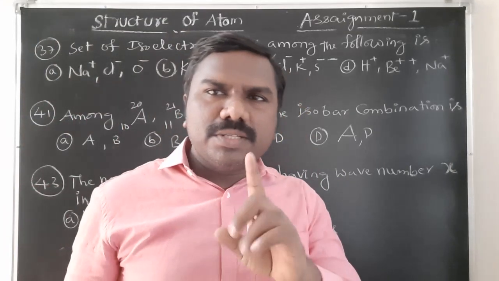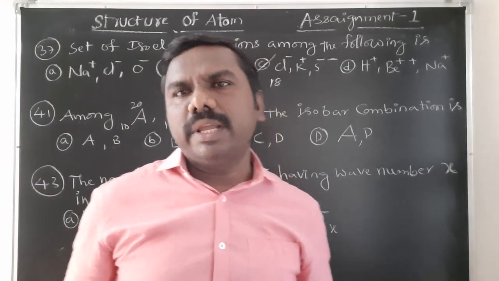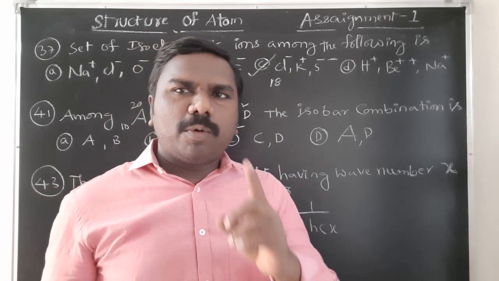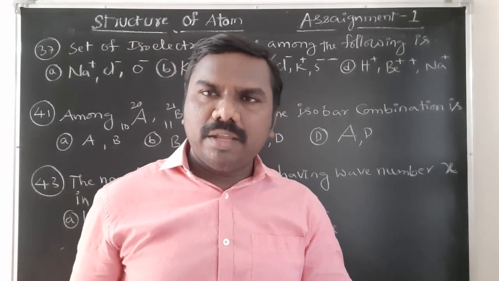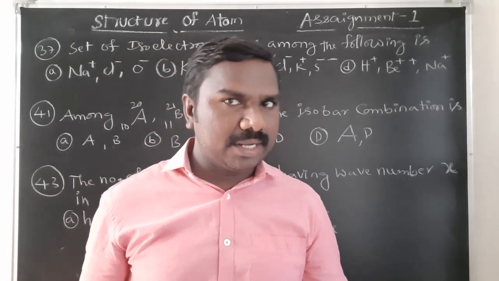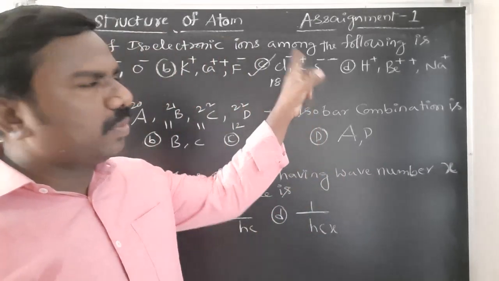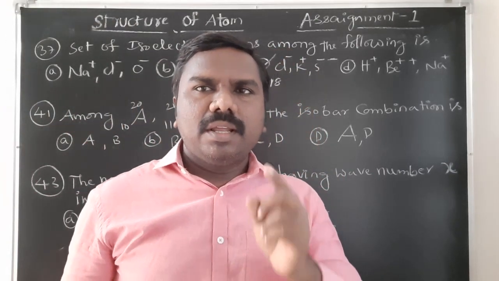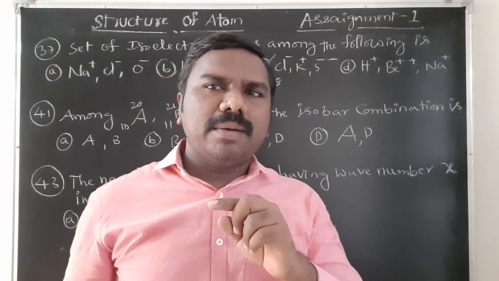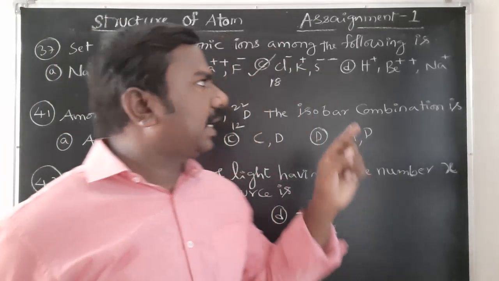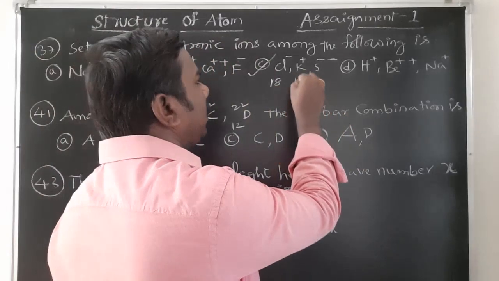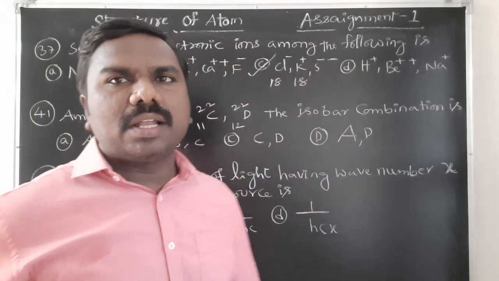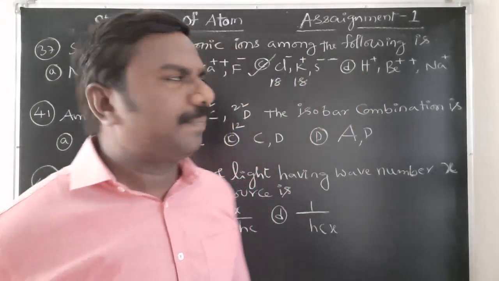Potassium, if it is neutral, atomic number is equal to electron number. We know already, potassium atomic number 19. If it is neutral, 19 electrons are there. But here +1 is there. +1 means one electron subtraction. So 19 protons are there, but 18 electrons only available. Because +1 is there, that's why 1 must be subtracted.